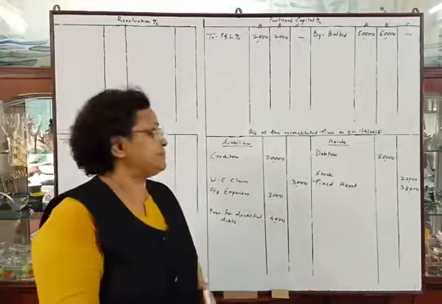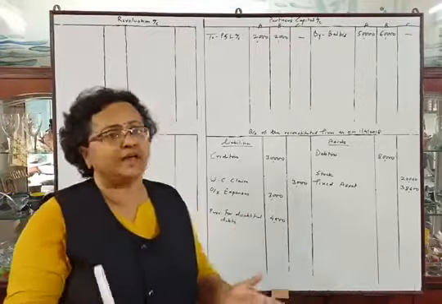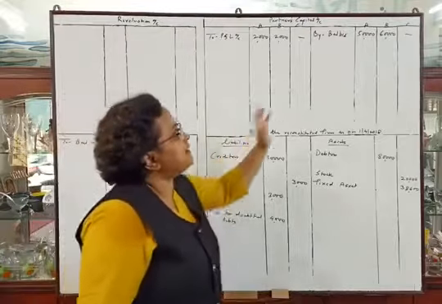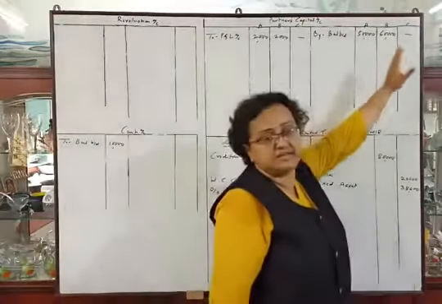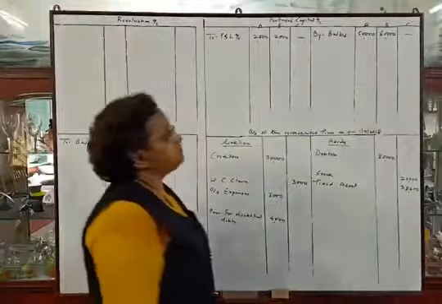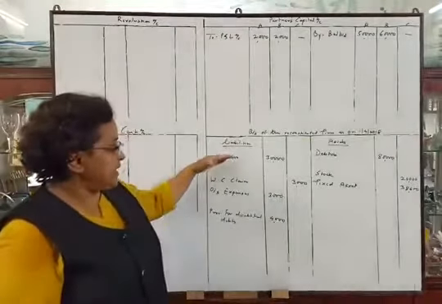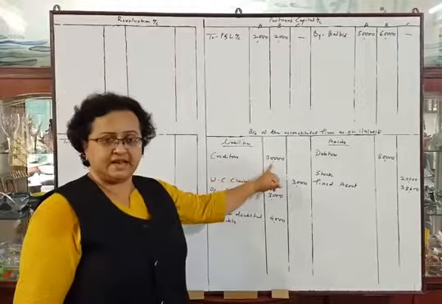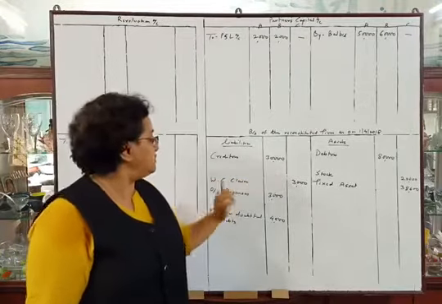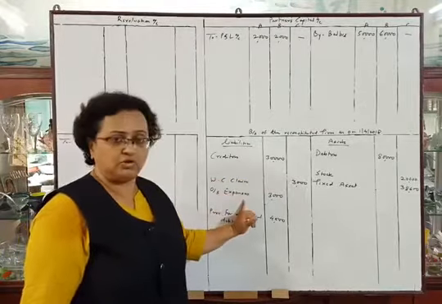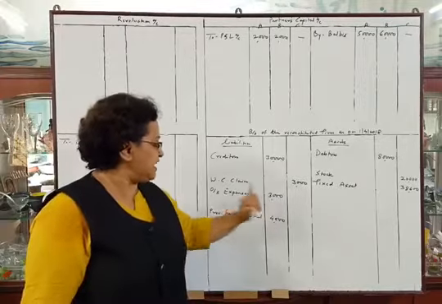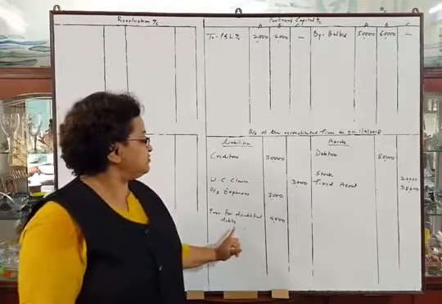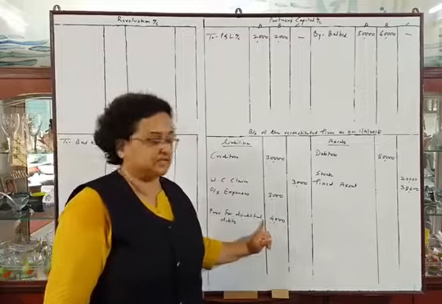Let us discuss them. First, see your liability side. I have transferred capitals to the capital account credit side. Then I have transferred the liabilities in the liabilities side. Creditors, there is an adjustment, so the amount is in the inner column. Outstanding expenses, on outstanding expenses there is an adjustment, and on provision for doubtful debts also there is an adjustment.